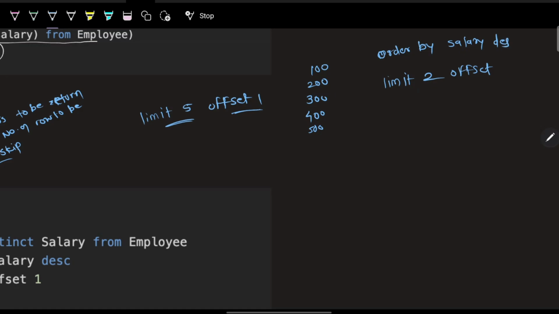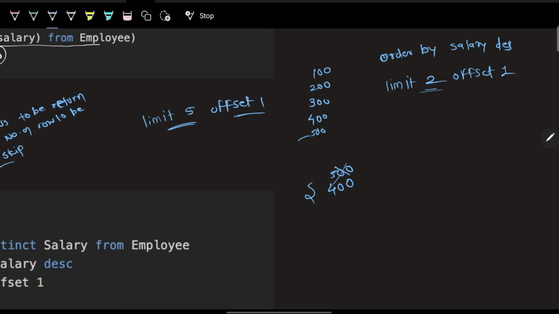in descending order. It means that I will get 500 first, this is my first row. I will get 400 next, this is my second row. But as I said, limit 2, I'm done with the 2 rows now. But since offset is 1, it means I have to skip this one. I have to take the next highest, that is 300, correct? So here it will come 300. So output for this case would be 400 and 300, because offset is telling how many rows I should skip.